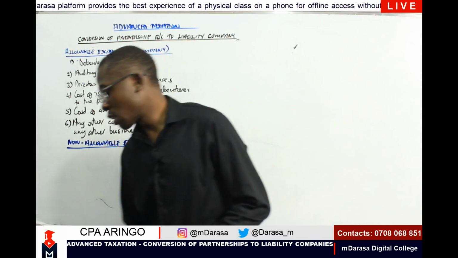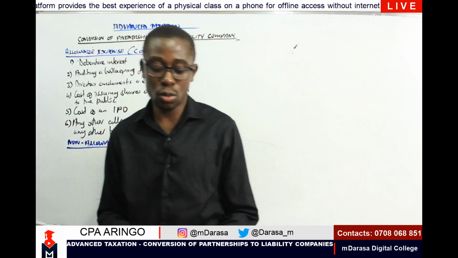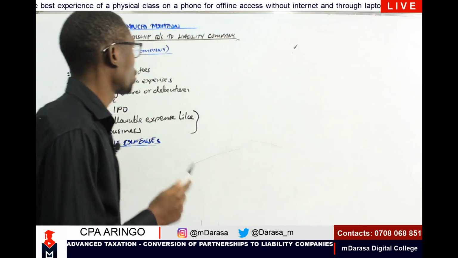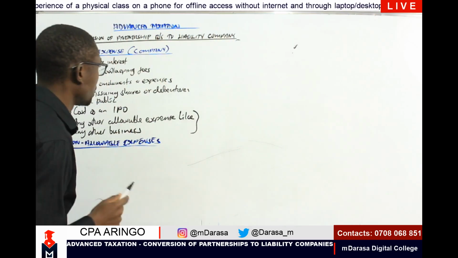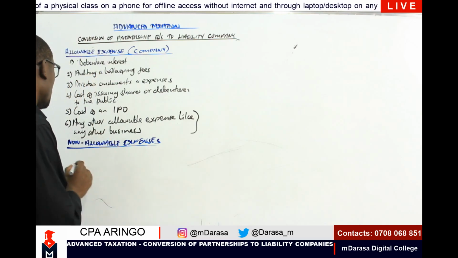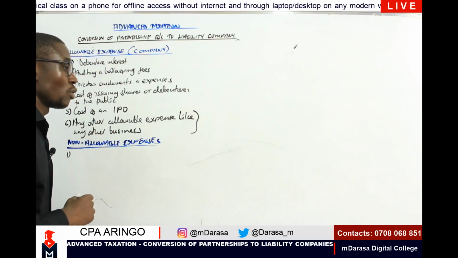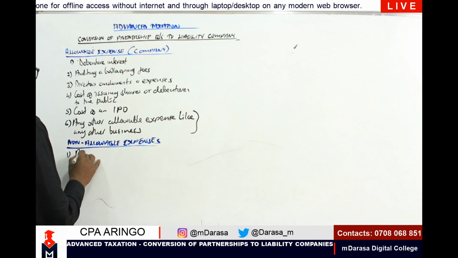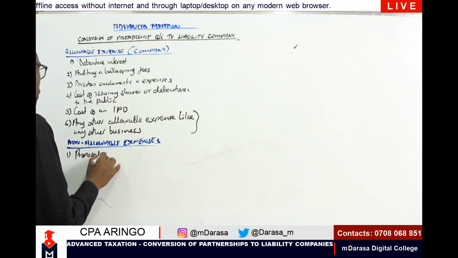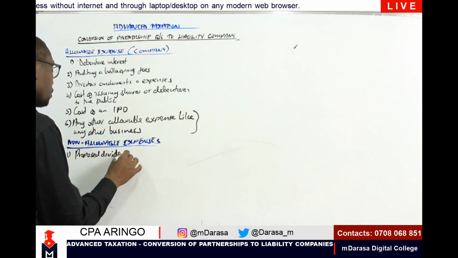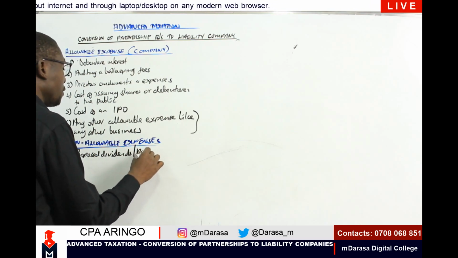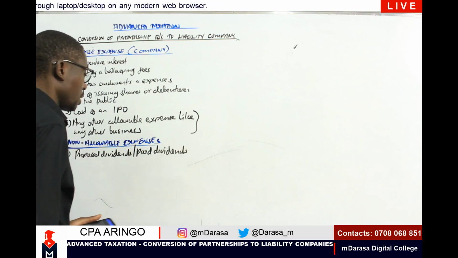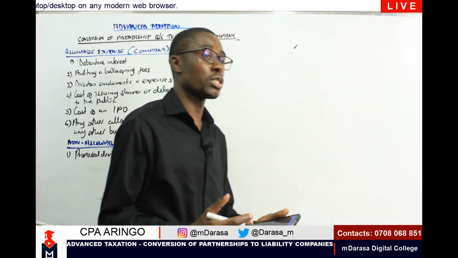Number 1 item that you must always consider anytime we are looking at taxation of a liability company: the following expenses are taken as non-allowable expenses. Number 1, proposed dividends or paid dividends. Proposed dividends or what? Paid dividends. Such dividends will be taken as what?